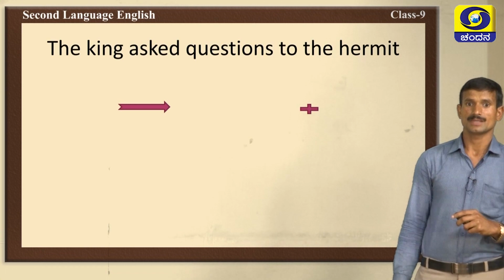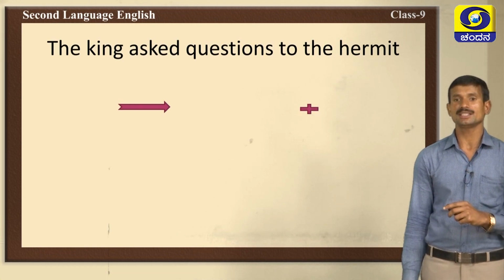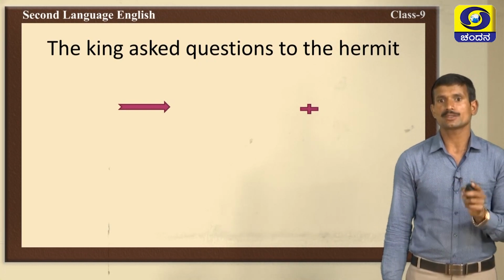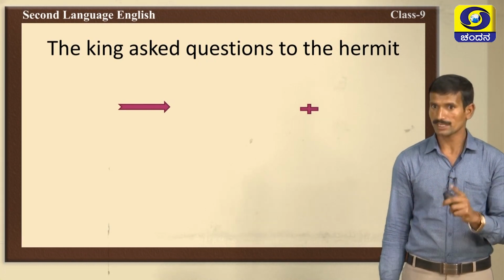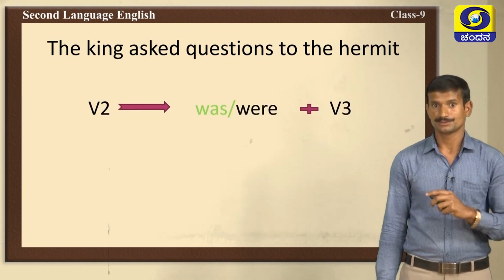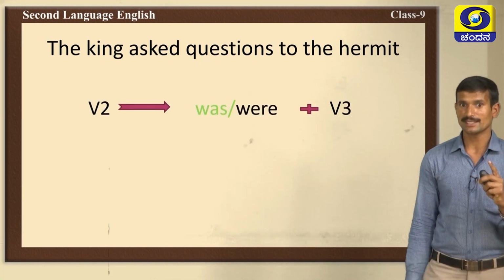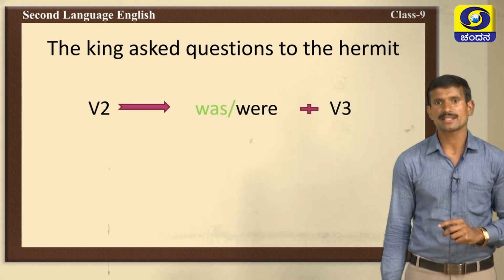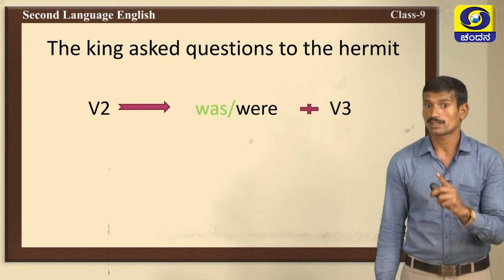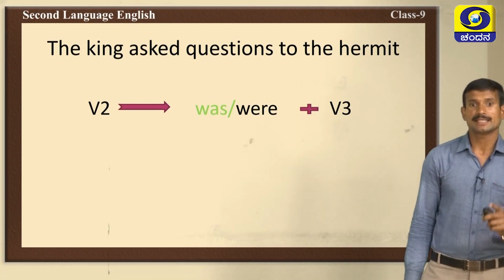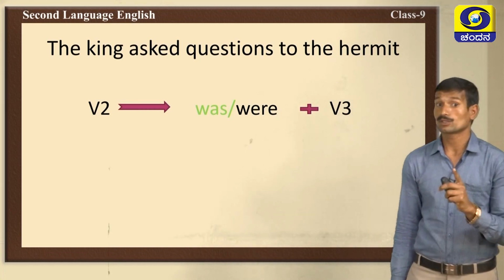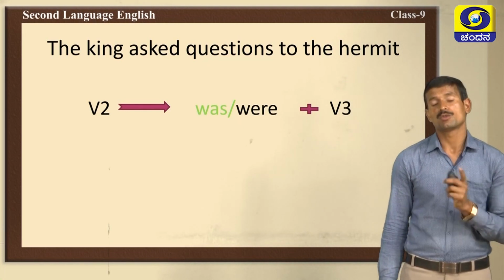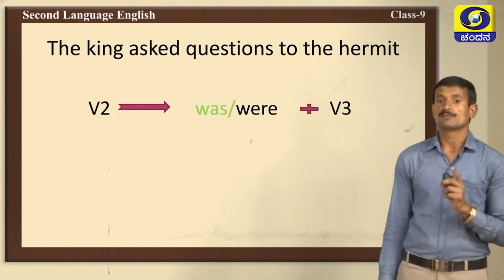Now, the king asked questions to the hermit. This question is related to the lesson. The king asked questions to the hermit. Here the subject is the king. Very good. The king is subject. Asked is a verb. Next, object questions. Follow this formula. Verb 2 changes into was or were plus verb 3.